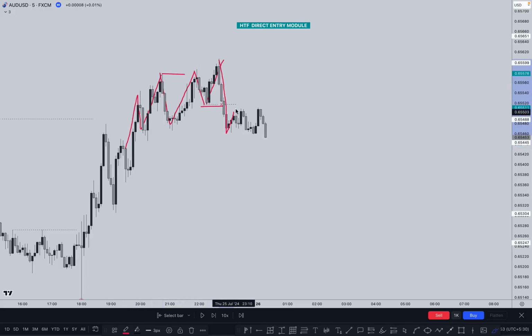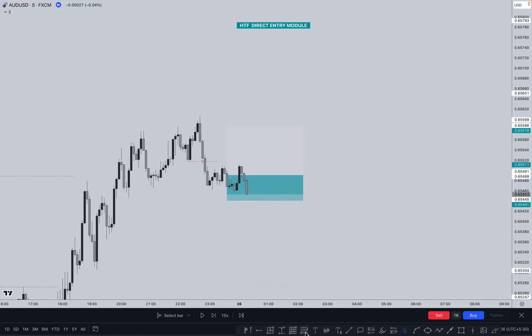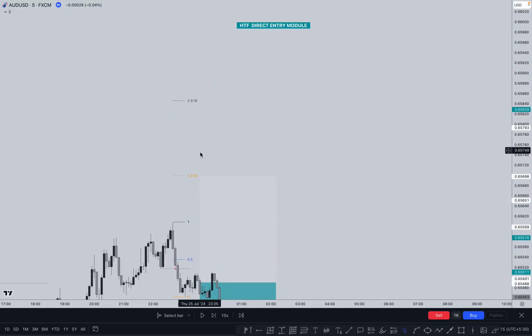Once the market takes out this one and creates any kind of bullish structure here, definitely we are interested in the buy. So how can we buy in? Look at this one, a small pullback, buy in here. So we are interested in the buy at this point. And where is the stop loss? Just below it. And where is the target? As per the previous Fibonacci tool, this 1.61 is our target, and you can set 2.61 as a target also, right?